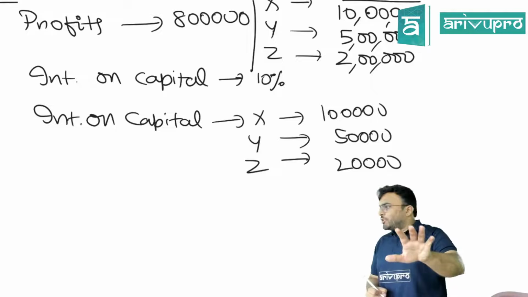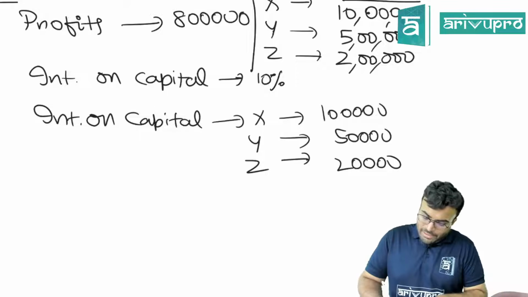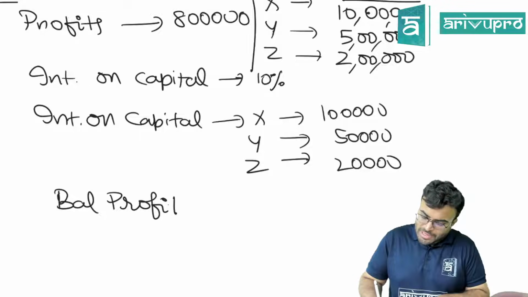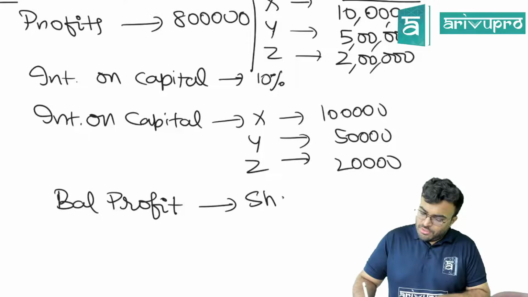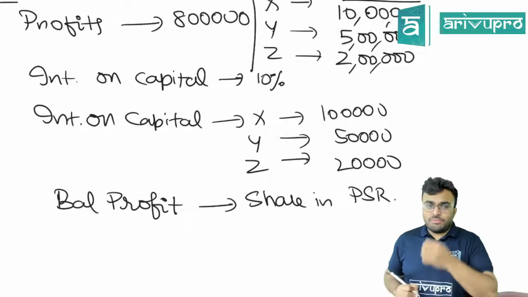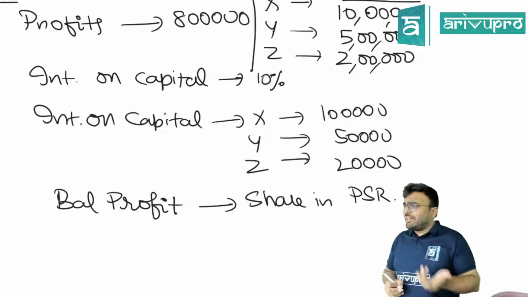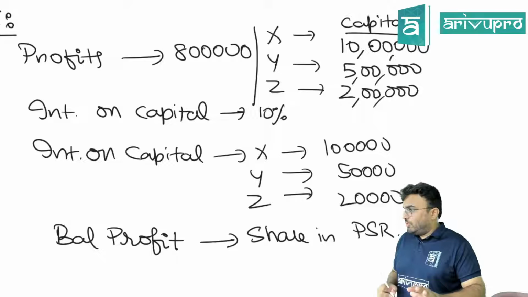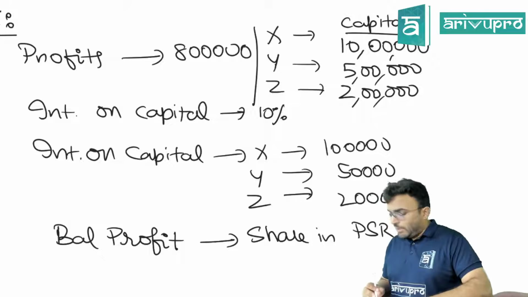It should be agreed. Okay, balance profit. What will you do with the balance profit? Share in profit sharing ratio. Equally, if nothing is mentioned, otherwise there is profit sharing ratio. Is this clear? Now, I'll give you time to write.